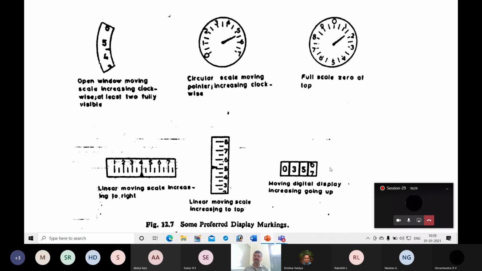In a speedometer we have seen this. If you want to know how many kilometers you have ridden the bike, then you have seen this type of display. We are used to it. If the numbers vary in clockwise direction, then that will result in better understanding of the information displayed.